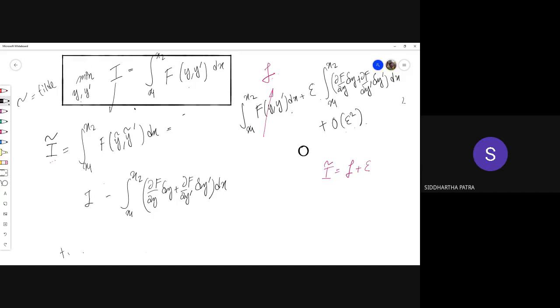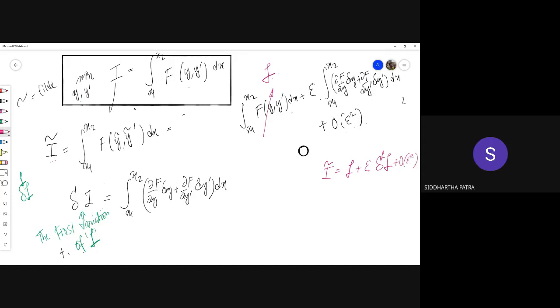This we would call the first variation of the functional I, with the symbol delta I with superscript 1. So over here it becomes epsilon times the first variation of I plus order epsilon squared.